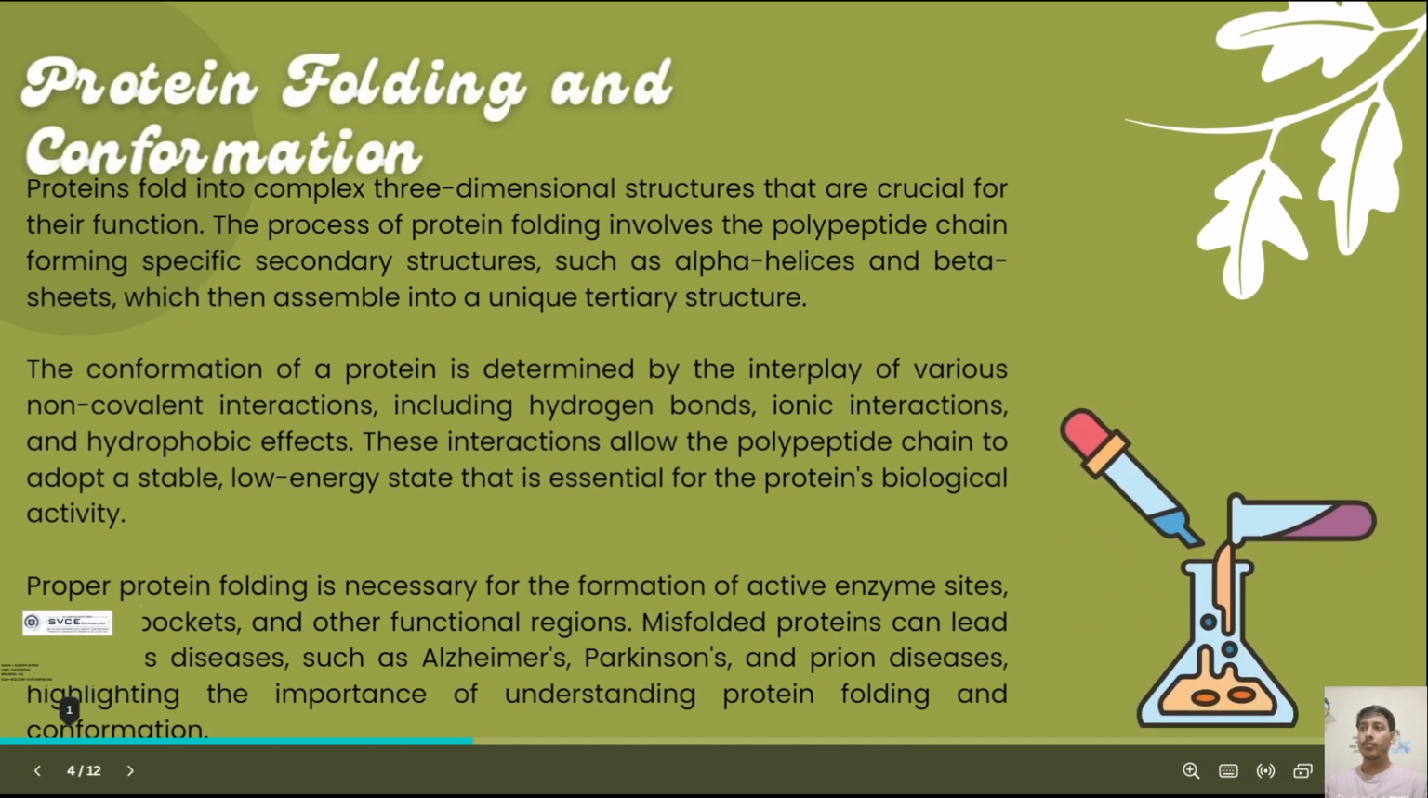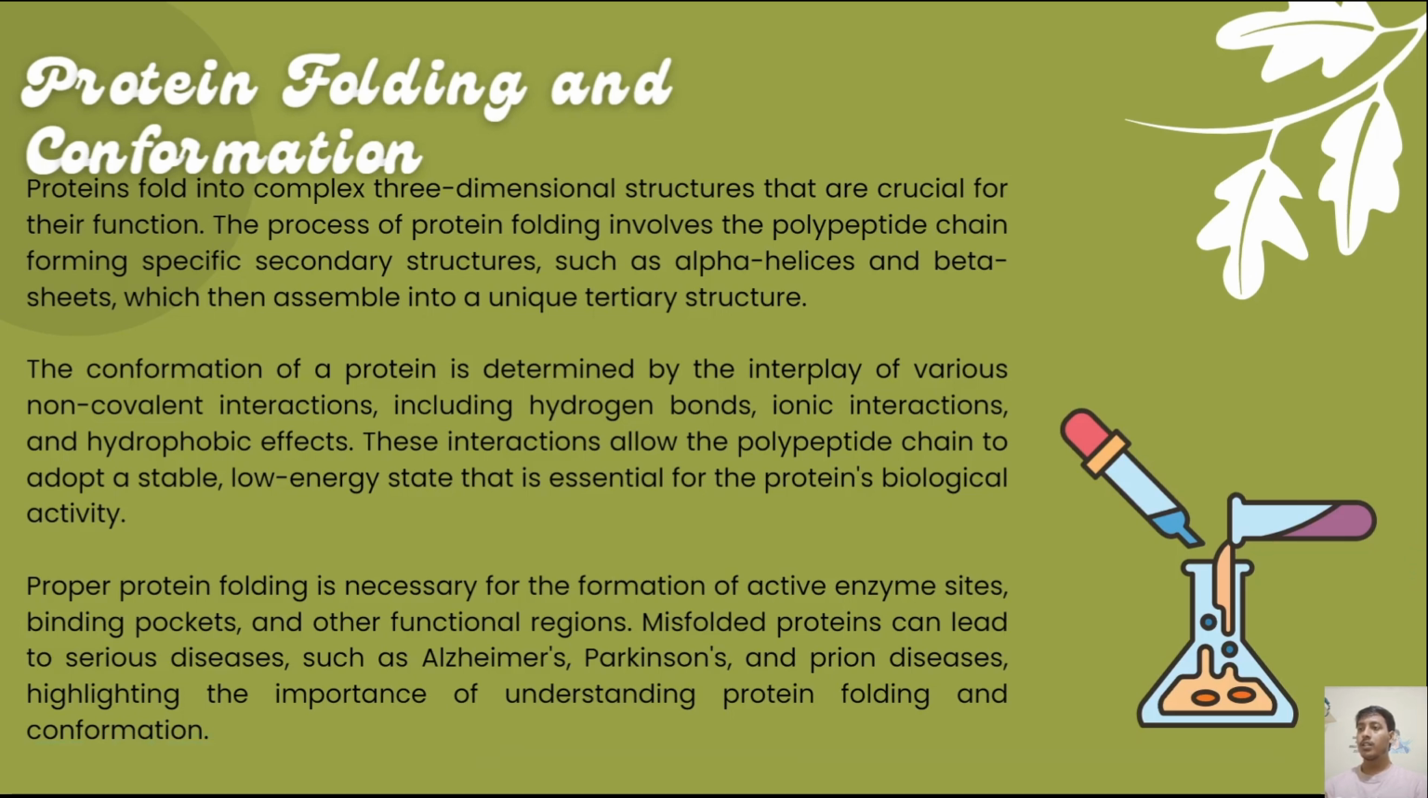Next, we'll move to protein folding and conformations. Proteins fold into complex three-dimensional structures that are crucial for their function. The process of protein folding involves the polypeptide chain forming specific secondary structures, such as alpha helices and beta sheets, which then assemble into a unique tertiary structure. The conformation of a protein is determined by the interplay of various non-covalent interactions, including hydrogen bonds, ionic interactions, and hydrophobic effects. These interactions allow the polypeptide chains to adopt a stable, low energy state that is essential for the protein's biological activity.